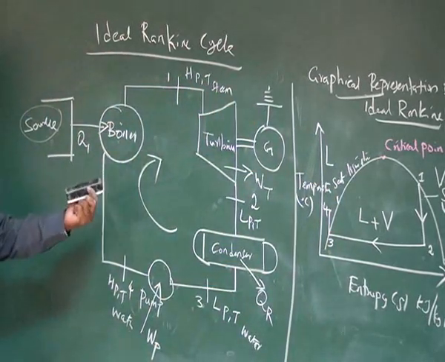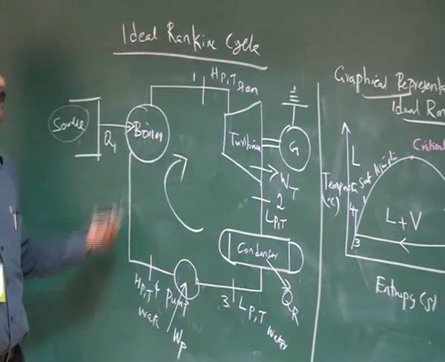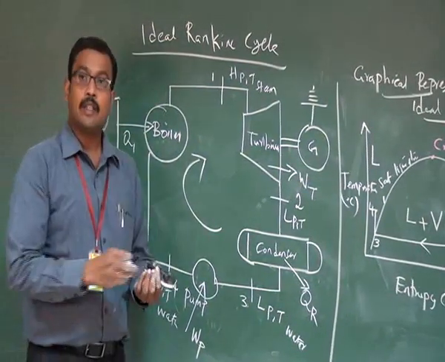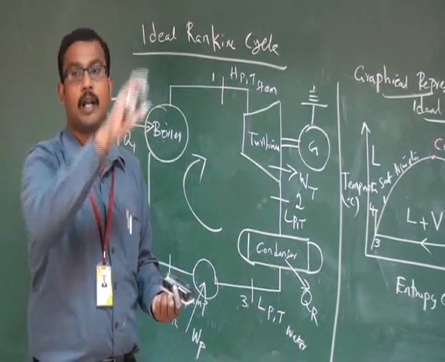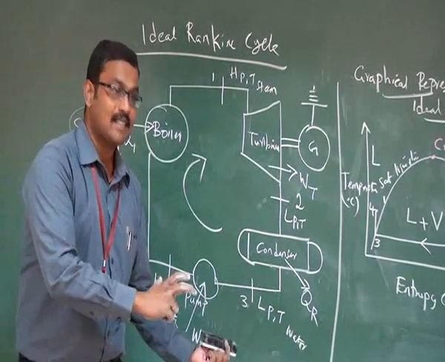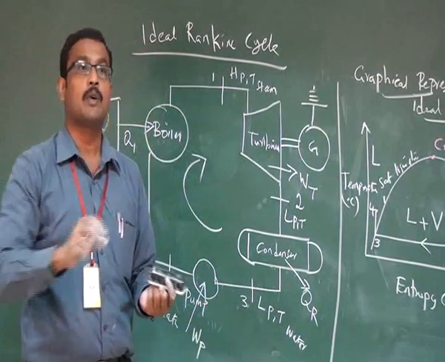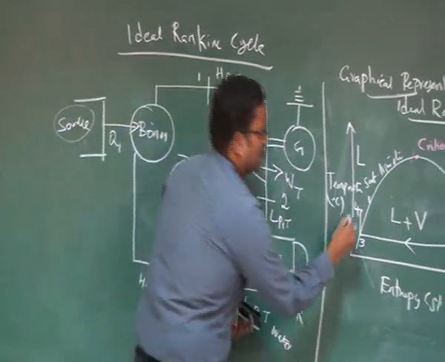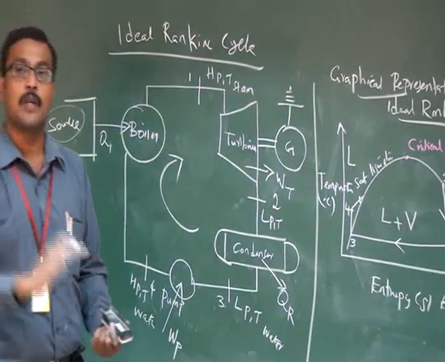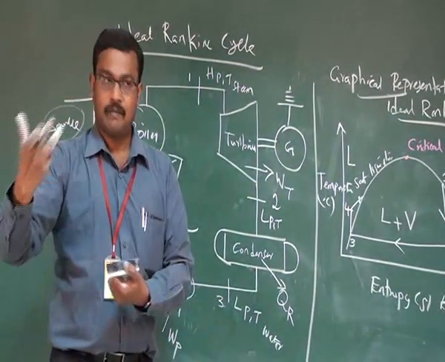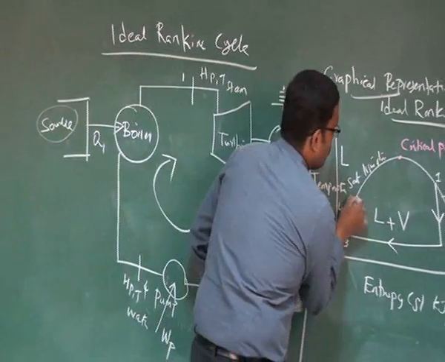Then the fourth one is isobaric heat addition in the boiler. So we know that this water at 27 degrees centigrade passes into the boiler tubes. If I want to raise the temperature from 27 to 100 degrees centigrade, I am going to add some sensible heat. So that can be represented like this. Once we have added the sensible heat, to change the phase from water to steam, I need some